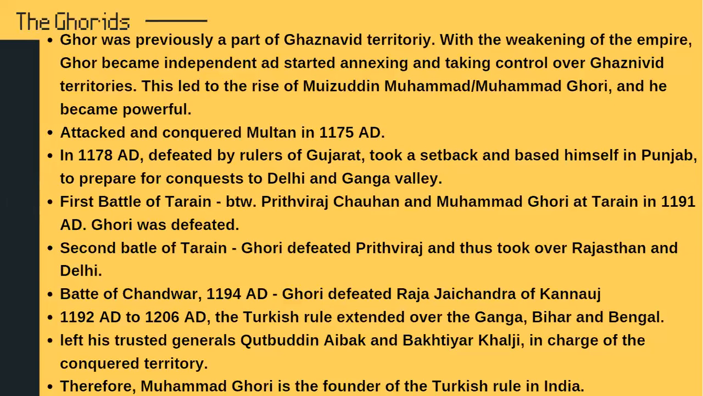He told them that they were supposed to be in charge of this territory and take care of it for him. But while he was going back, he was murdered on his way back to Afghanistan. But this is how Muhammad Ghori became the founder of Turkish rule in India.